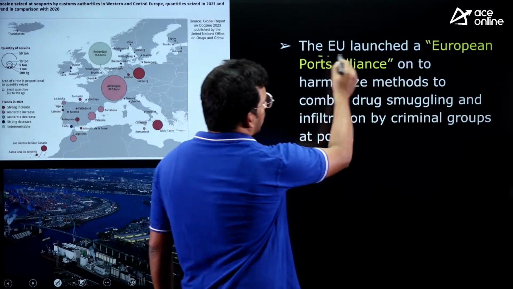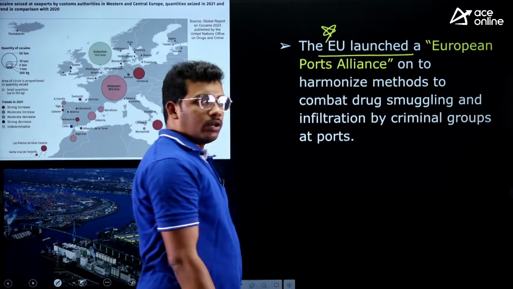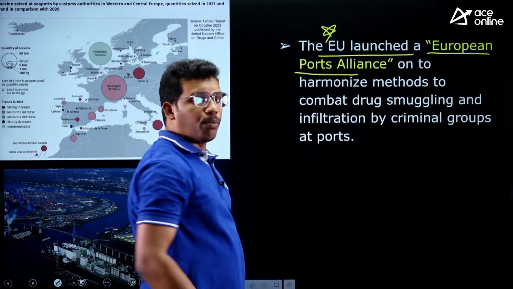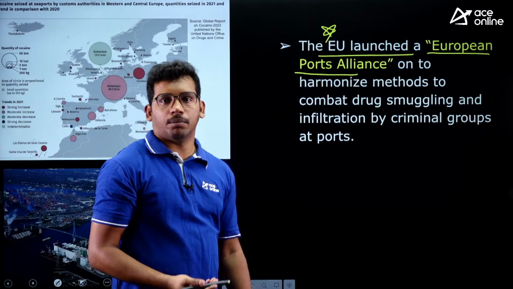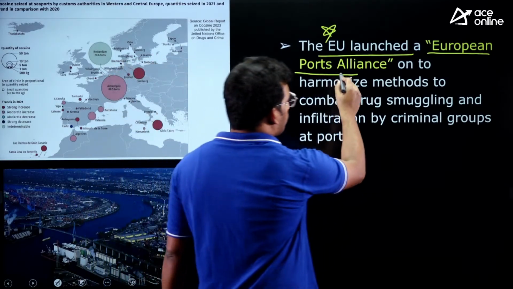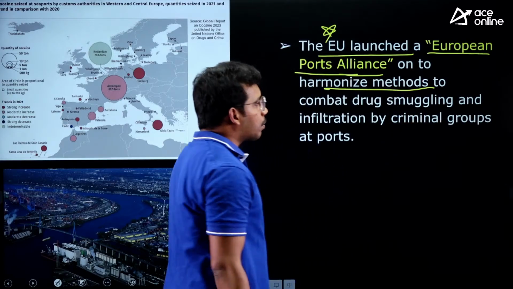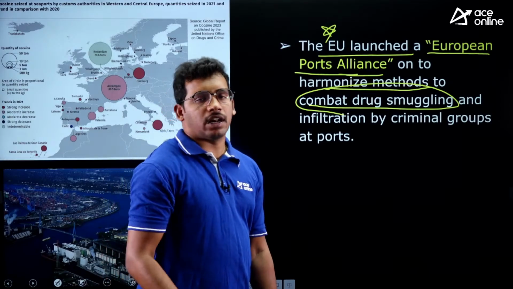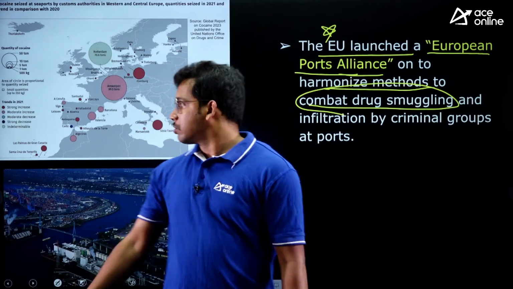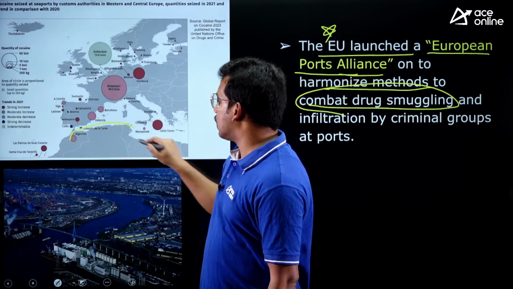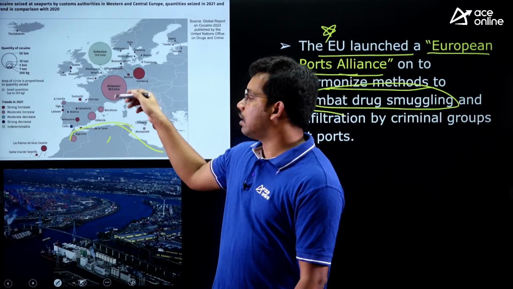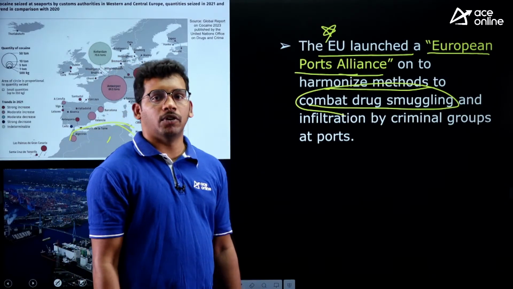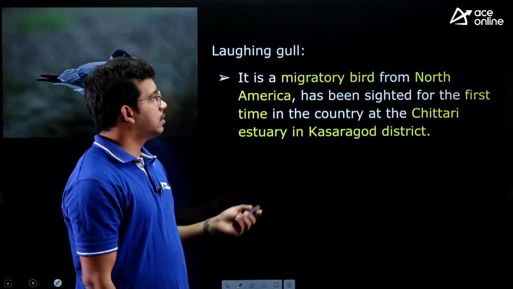Then one more pointer, very important. The European Union launched European Ports Alliance. So in Europe we have different ports. So they have launched European Ports Alliance to harmonize methods to combat drug smuggling. There is increased drug smuggling in recent times from Africa. So here there is an African contact. In the Mediterranean Sea there is a transfer of drugs from Africa to Europe. That's why they have come up to handle the drug menace.